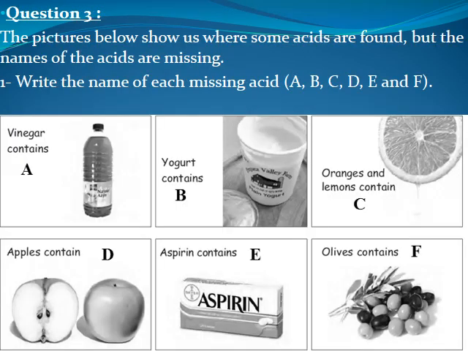Question number 3. The pictures below show where some acids are found, but the names of the acids are missing. You have to know the name of the acids. So write the name of each of the missing acids: A, B, C, D, E, and F. Vinegar contains which type of acid? Yogurt contains which type? Orange and lemon contain which type? Apples contain which type? Aspirin and olive.